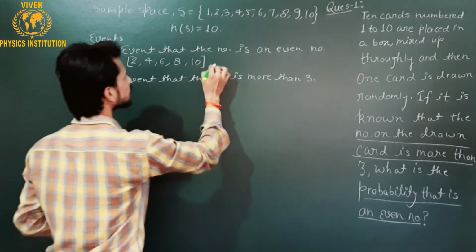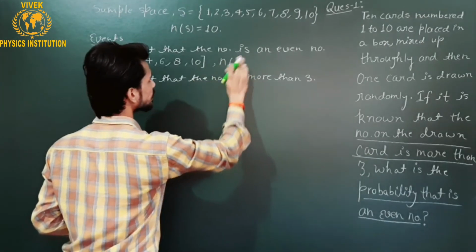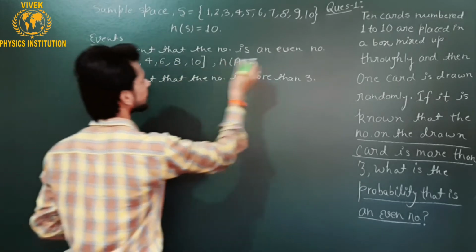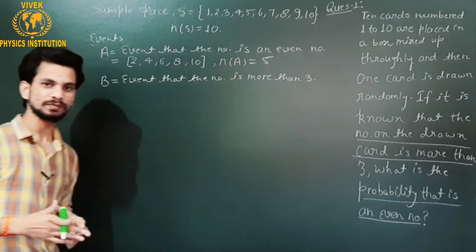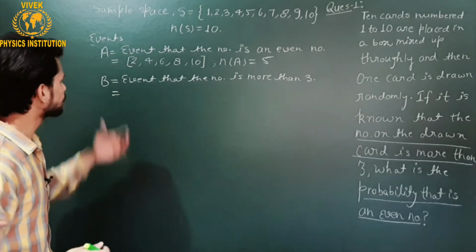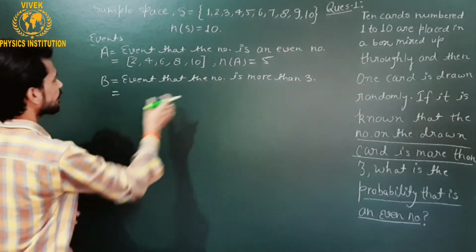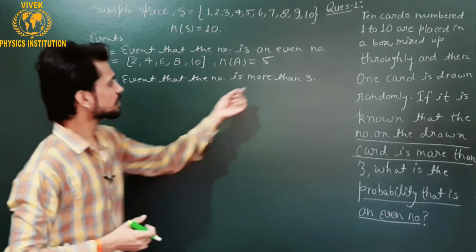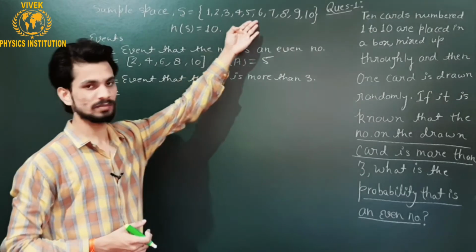It means that the number of elements in event A is 5: 1, 2, 3, 4, 5. These are the 5 numbers. And if I talk about the set of event B, then that will have the numbers which are more than 3 out of these 10 given numbers.